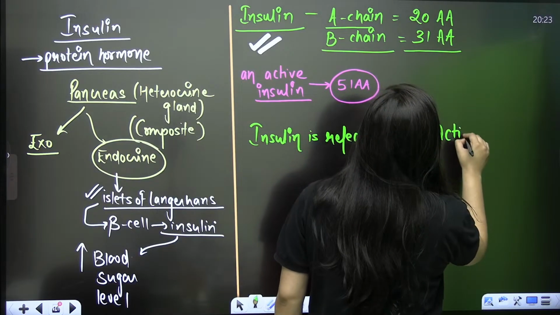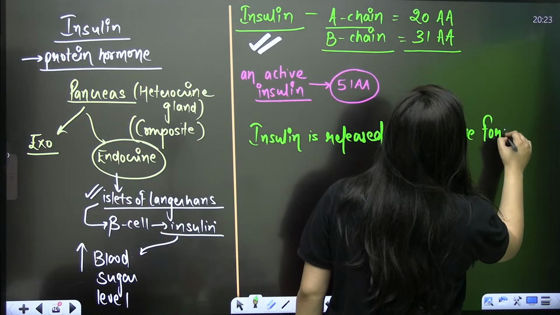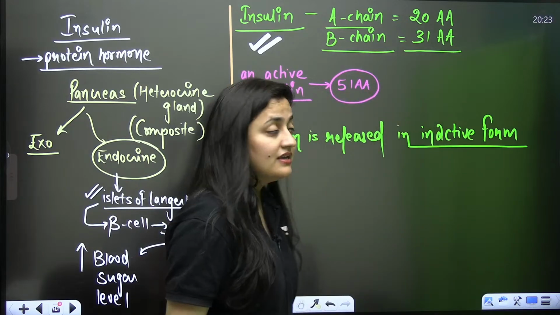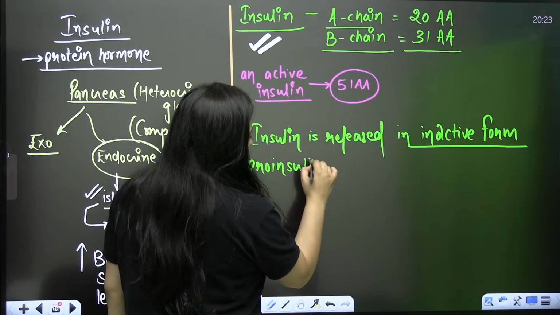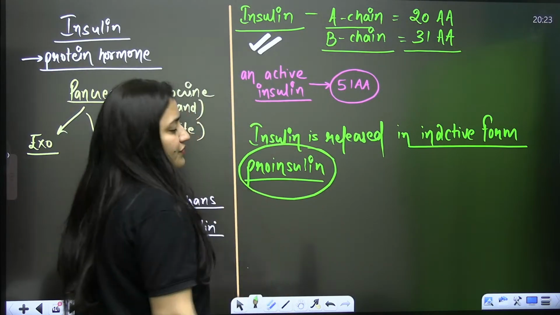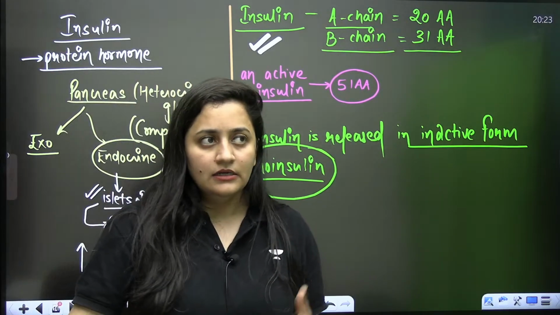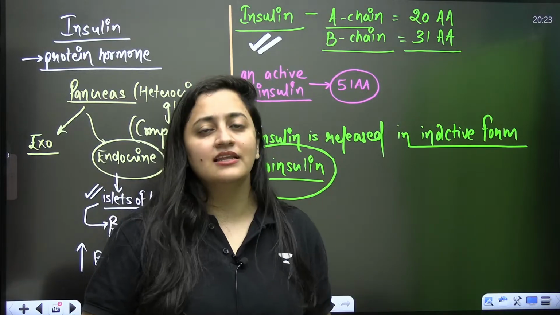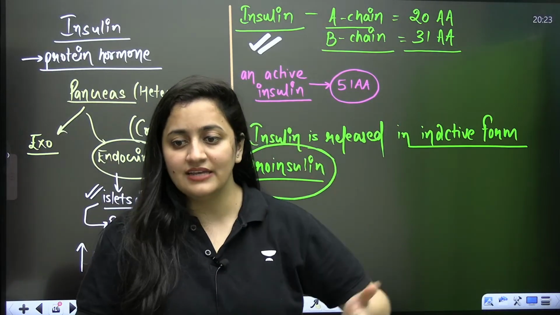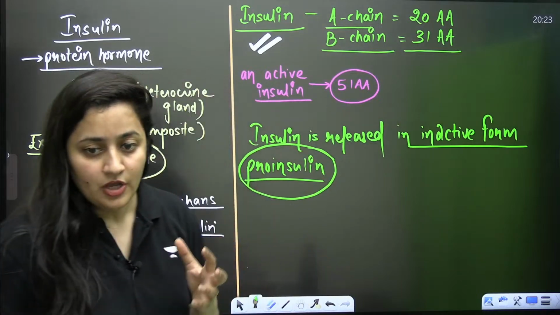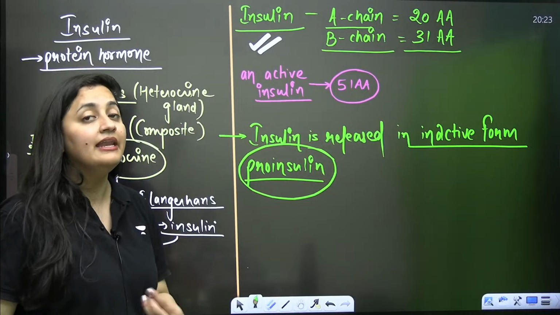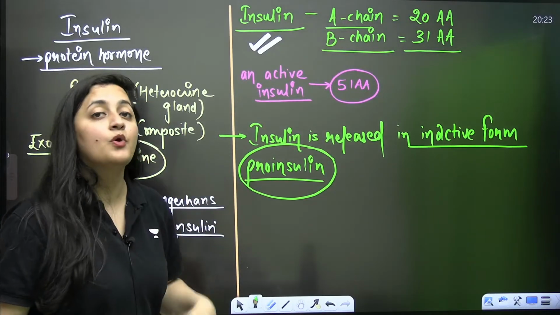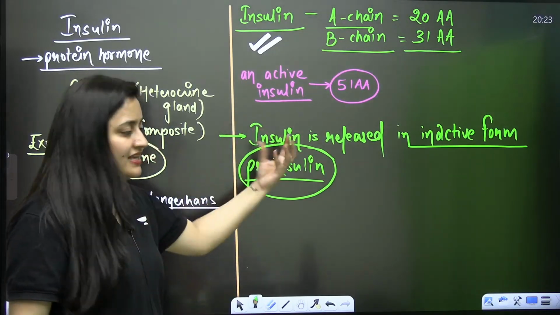How is that insulin released? It is released in an inactive form. Remember that. And you are going to call that proinsulin, right? Like in the case of the digestive system, we discussed that the proteases are released in inactive form. They are not released in active form. So here I'm saying that even insulin is released in inactive form, and you call that proinsulin. Okay, so proinsulin means inactive form.